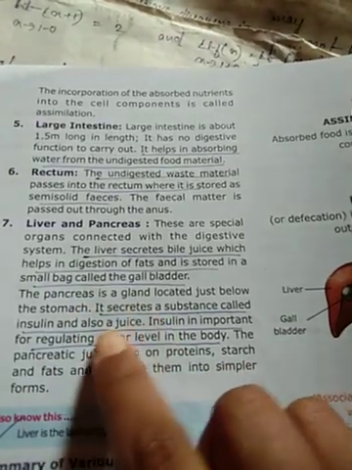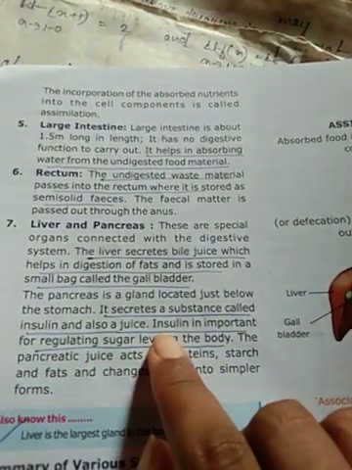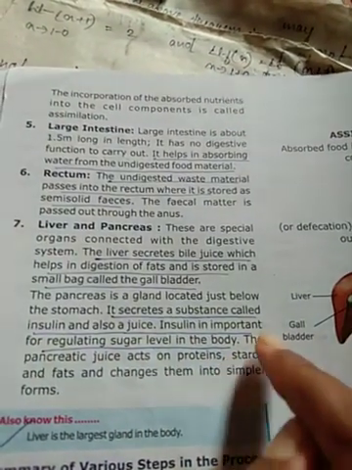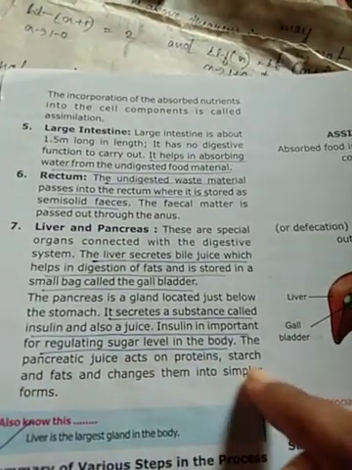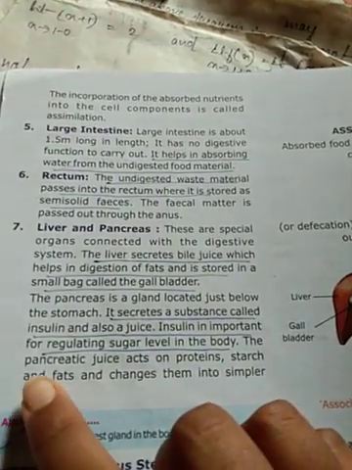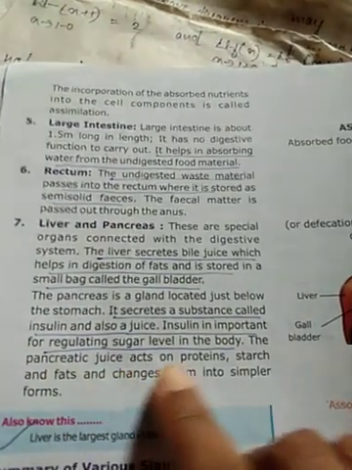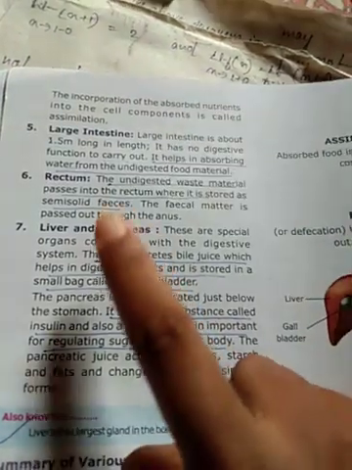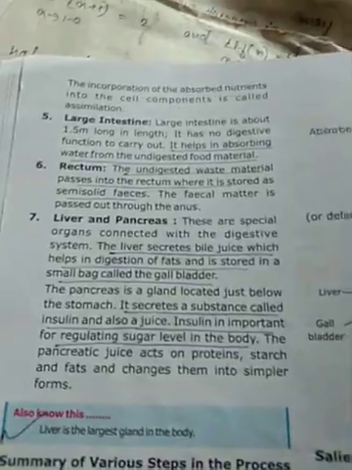The pancreas secretes insulin. Insulin is important for regulating sugar level in our body. The pancreatic juice acts on proteins, starch and fats and changes them into simpler forms. From the pancreas a juice is secreted called pancreatic juice, which helps in digestion of proteins, and bile juice helps in digestion of fats. Remember this.